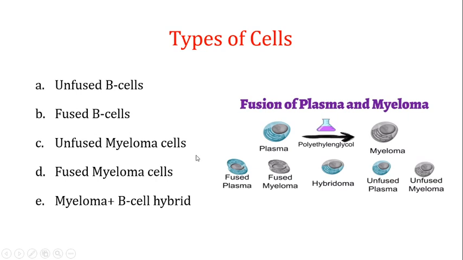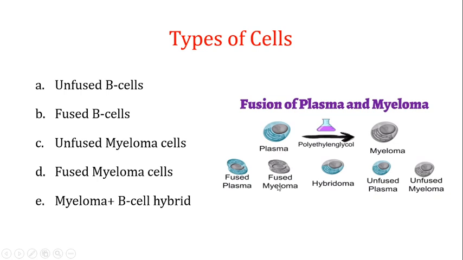The plasma cells and the B cells refer to one and the same thing. So one of the cells that you can get after the fusion is the fused plasma cells, where the polyethylene glycol is fusing two plasma cells or two B cells.